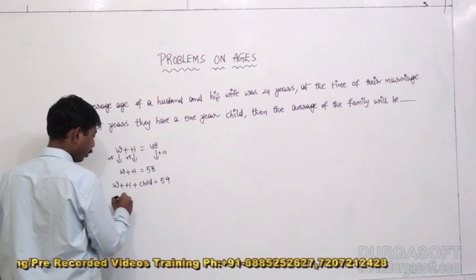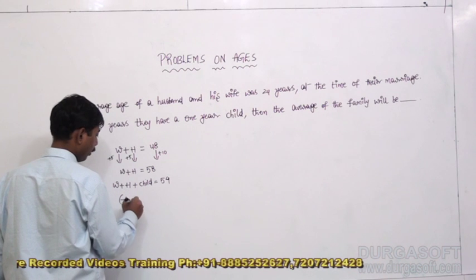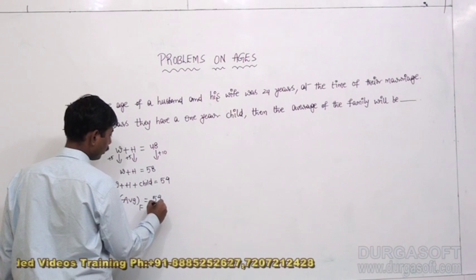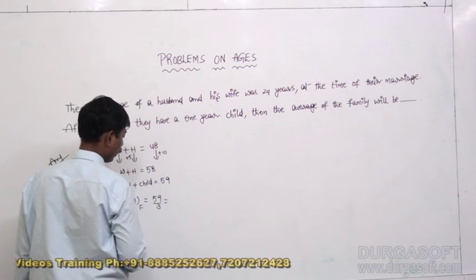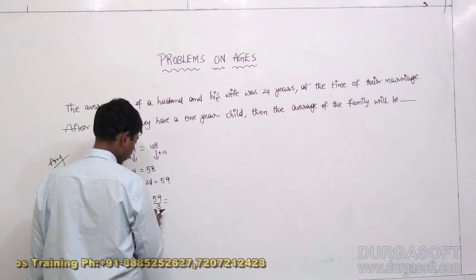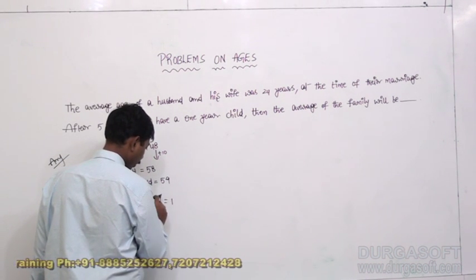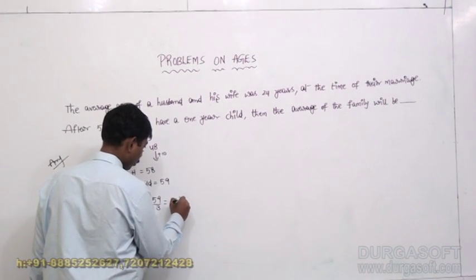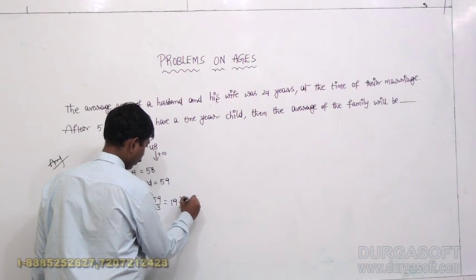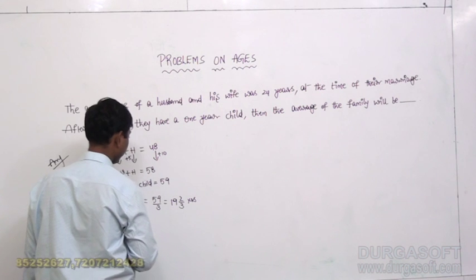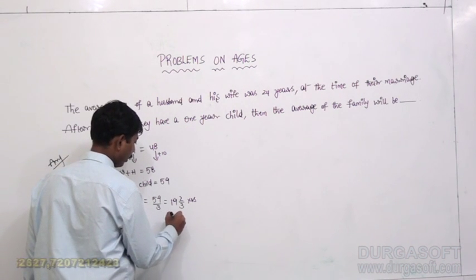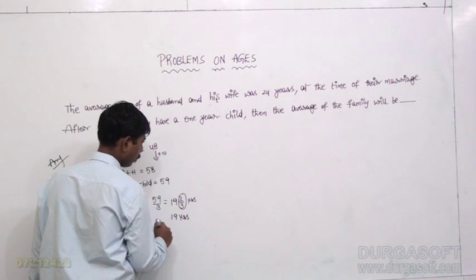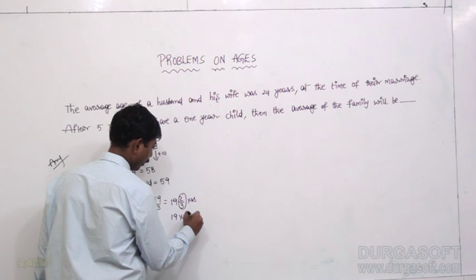Right now we should find out average of a family. Average of a family is 59 divided by 3, that is how much? 3 how many times applicable, my dear guys? 3 into 1, 3, 29. 29 means 19, 2 by 3 years. 19 years, 2/3 of a year. 2/3 of a year means how many months? 8 months.